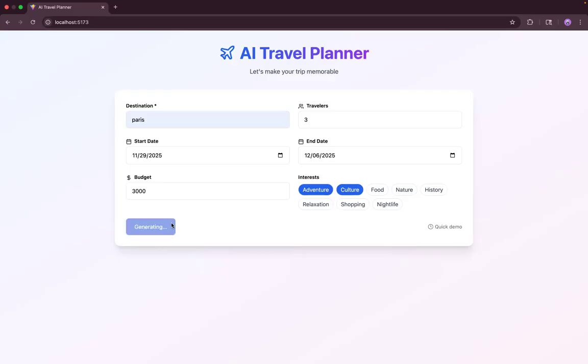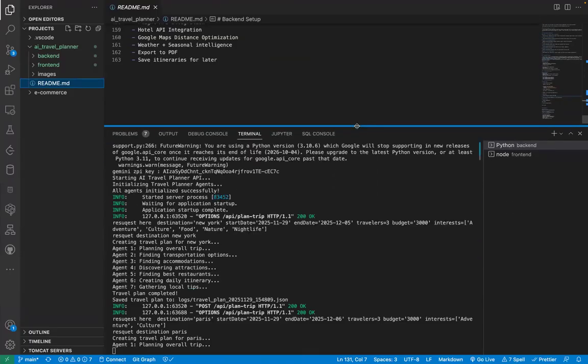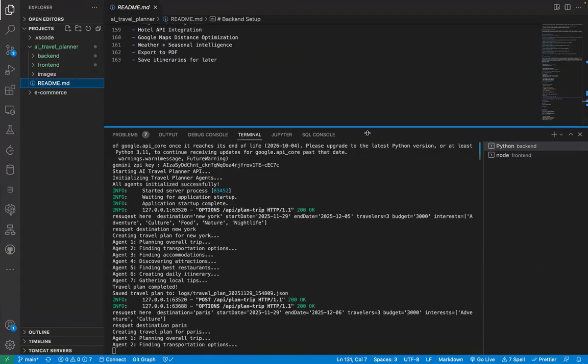What it basically does is call our backend API, FastAPI endpoints, which are running seven different AI agents. And as you can see in the terminal, it has started running the first agent, which is planning the overall trip. It will run each agent sequentially, and it will generate the final output, which we can see on the result page. Meanwhile, these agents are getting run.